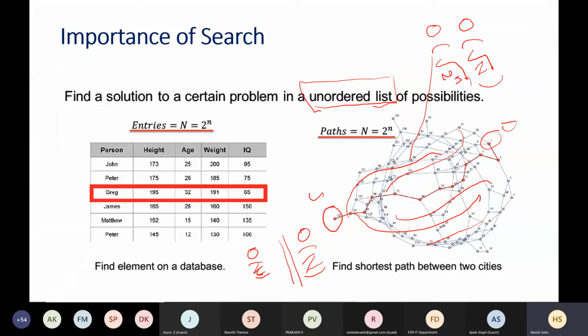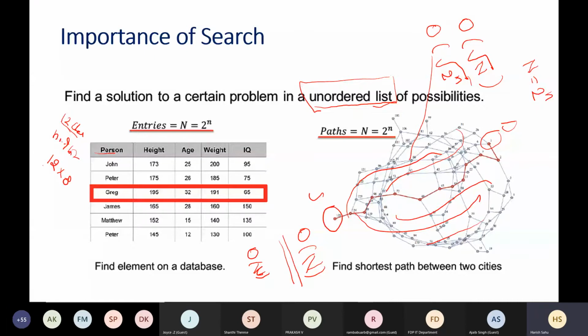So what is this small n and this capital N? Let's suppose this person name is 12 characters long. Then consider the number of bits required to represent this person name. Suppose 12 characters are there and each character requires 8 bits, then small n is this much: the number of bits required to represent this person name in binary form.